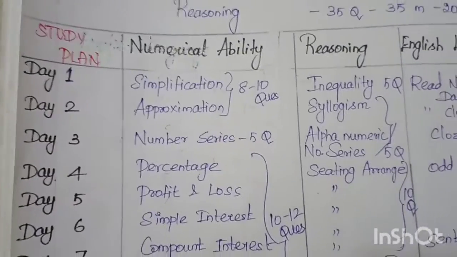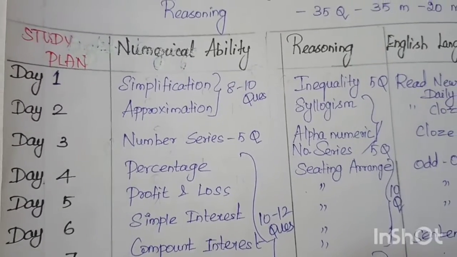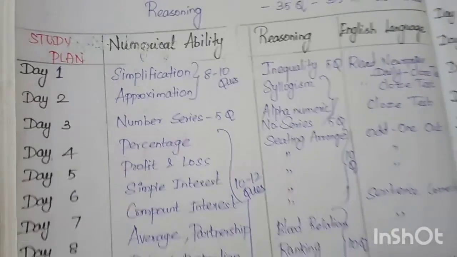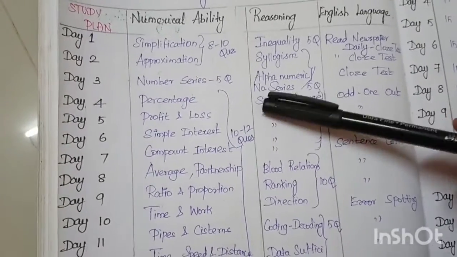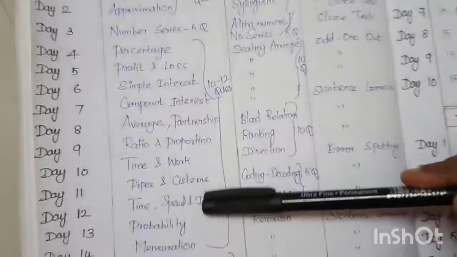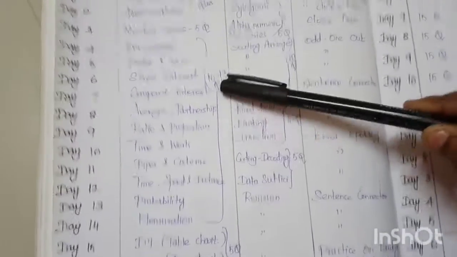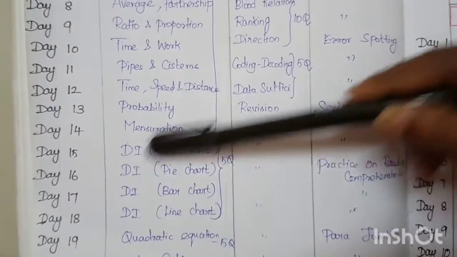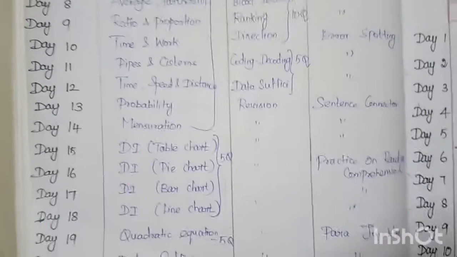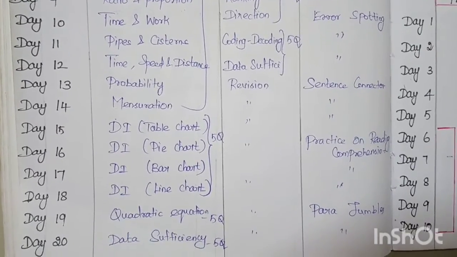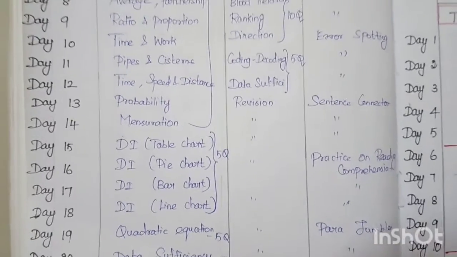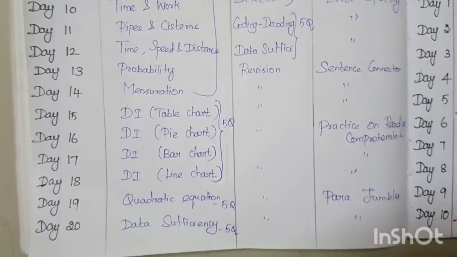In simplification and approximation there will be approximately 8 to 10 questions, and in number series there will be 5 questions. From miscellaneous, that is percentage, profit and loss, simple interest and compound interest and so on, there will be 10 to 12 questions. Data interpretation is an important topic, with 5 questions, and then quadratic equation and data sufficiency. From all the miscellaneous questions, data sufficiency will be 5 questions.